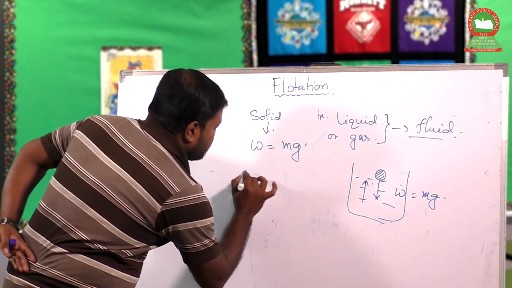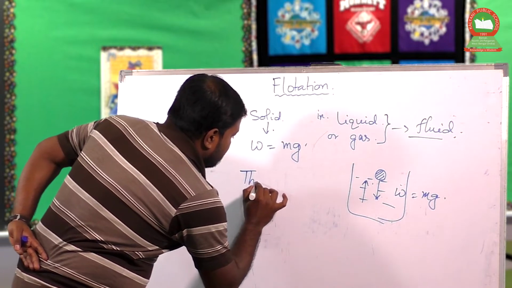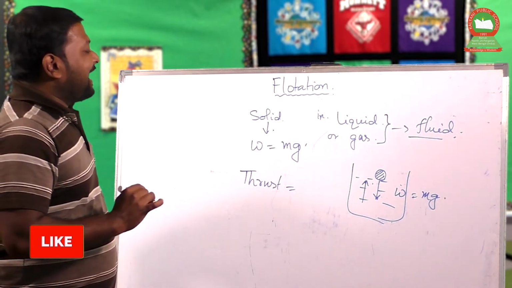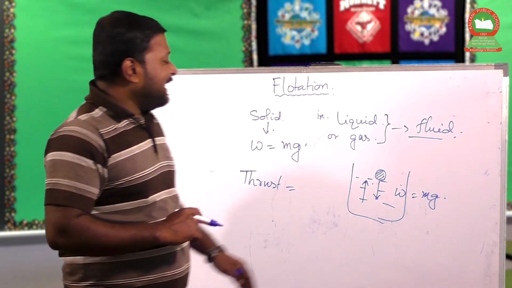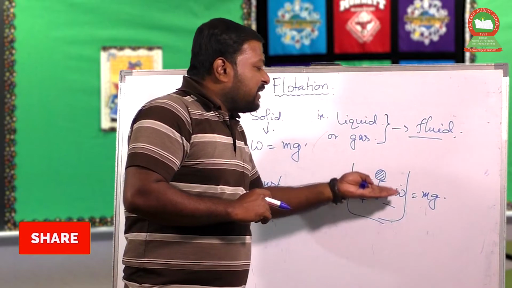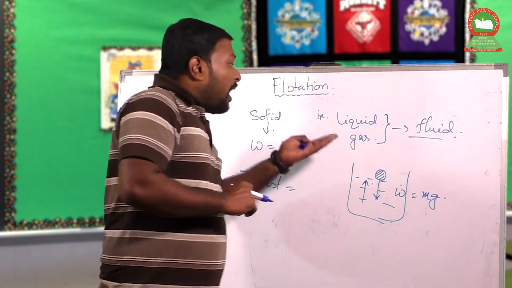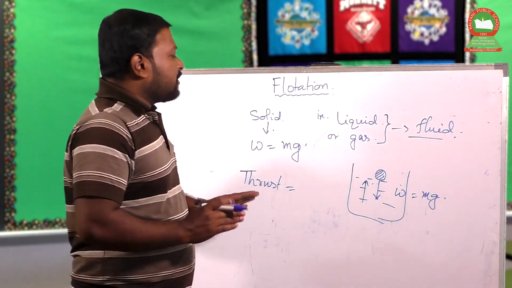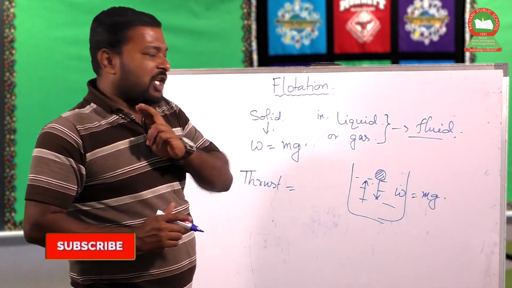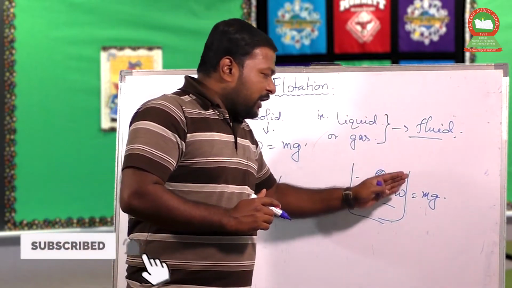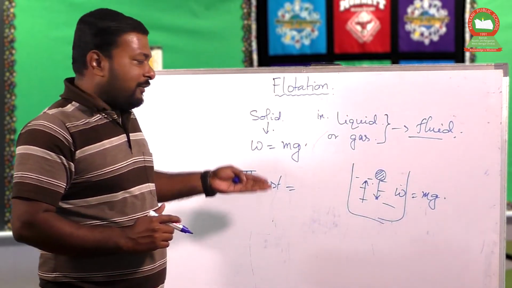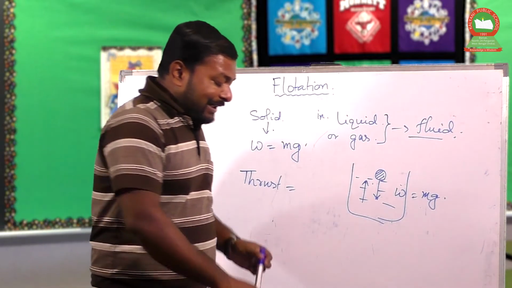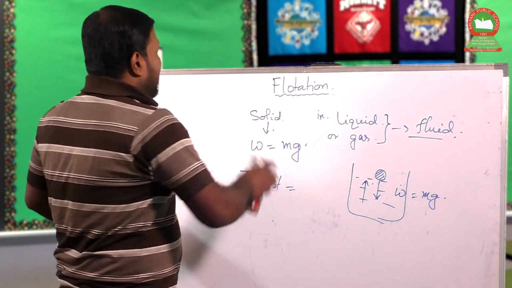So thrust is the perpendicular force exerted by any kind of body, in this case by the fluid. The upward force exerted by that fluid is called the buoyant force. So there are essentially two kinds of force. One is the weight of the body and another is the buoyant force. Now if these two forces are balanced, or one is greater or less, then three cases arise.